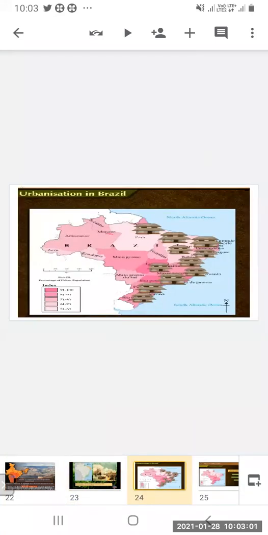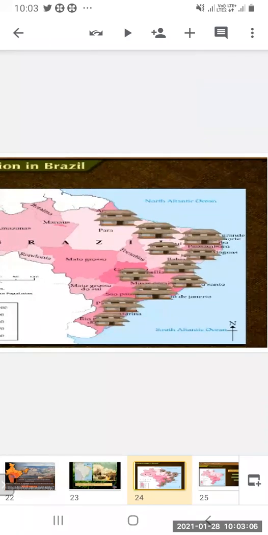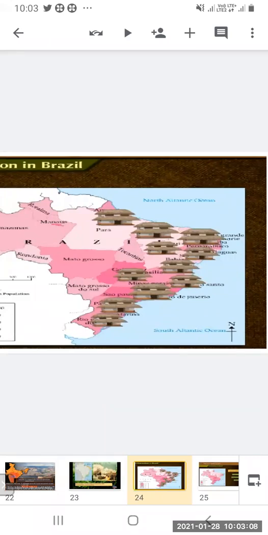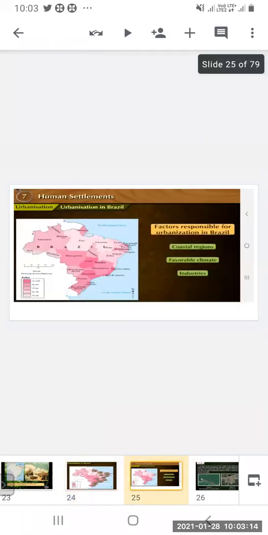So now, the urbanization in Brazil. Along the coast you can see in the figure, the houses are shown. So along the coastal areas, the settlement is done. Factors responsible for urbanization in Brazil: what are the reasons? The coastal regions mainly, why? Because along the coastal areas the settlements have been seen. Favorable climate, and the industries also have flourished there only.